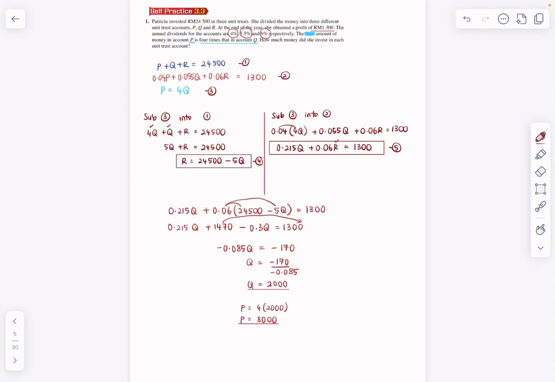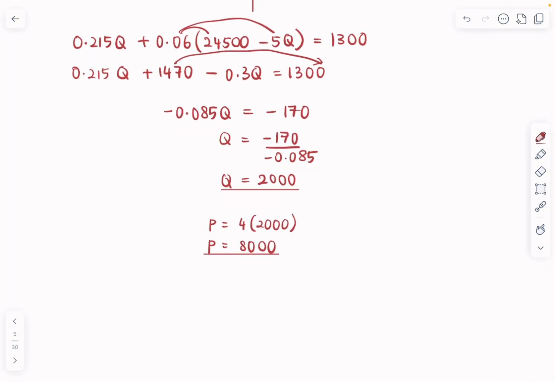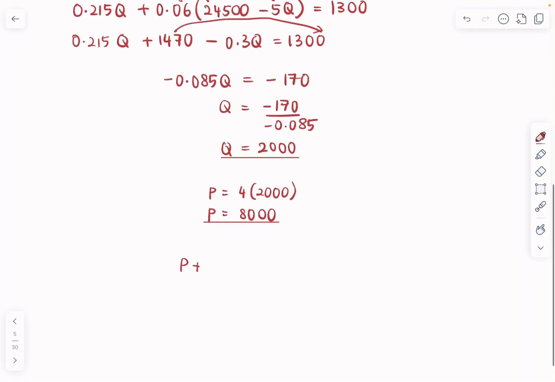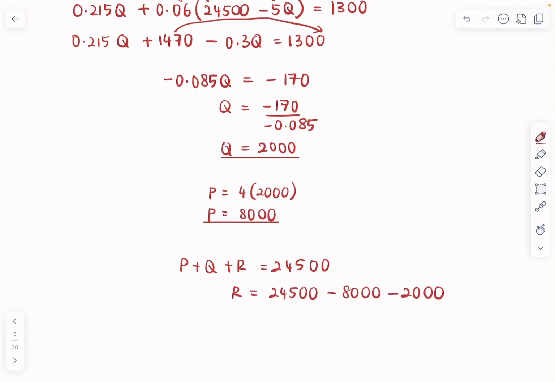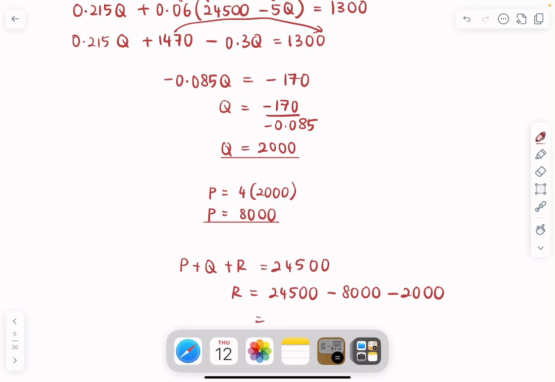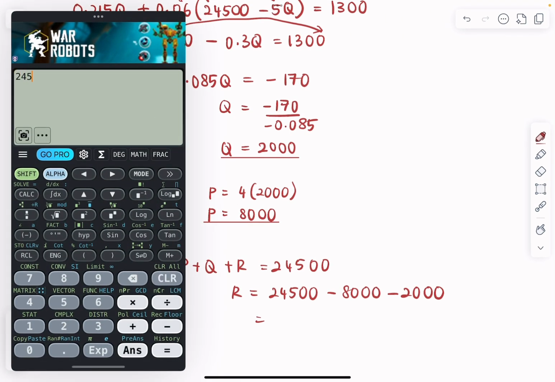So total PQR will be 24,500, right? So we can say P plus Q plus R, 24,500. Therefore, R will be 24,500 minus P minus Q.